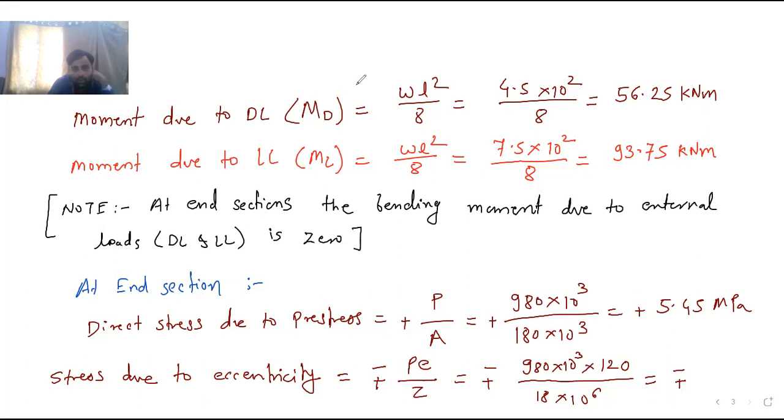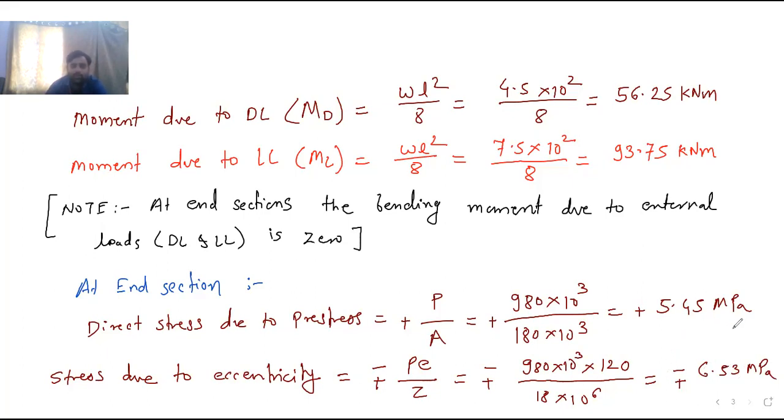So the answer is 6.5 into 10 raised to 12? How does such an answer come? Please check the answer once again. It is 6.53. Yes, sir. So 6.53 Newton per mm square, that is megapascal. So this is the answer.